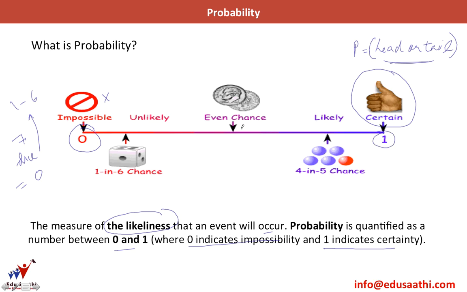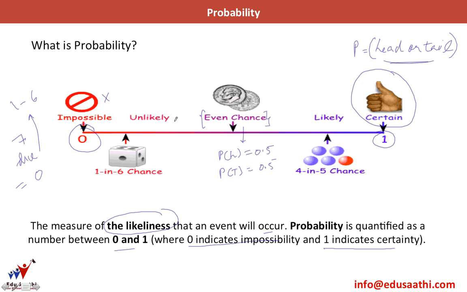What is an even chance? If I ask what is the probability of a head when a coin is tossed once, this is equal to 0.5, and the probability that a tail will occur is also 0.5. So such events are called equally probable events, or they have an even chance of occurring.